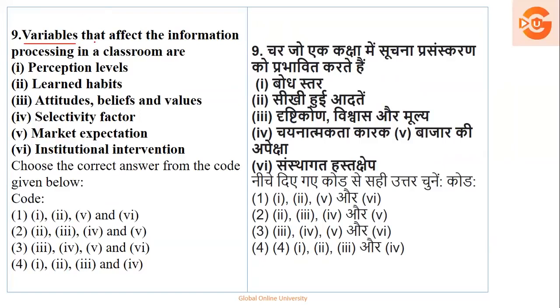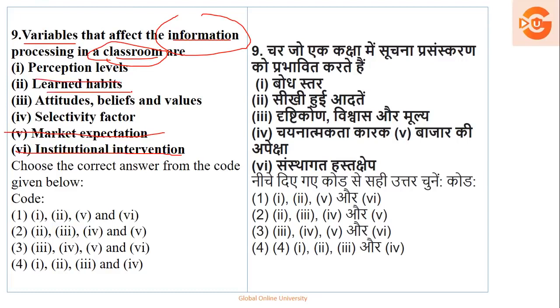So maybe आपको नहीं समझ आया है, just go to the question once again. Variables that affect the information processing in classroom. Information in classroom किस वजह से affect हो सकता है? So अगर आपको question confuse कर रहा है, just catch the catchy words. एक तो है आपका information, दूसरा है classroom. यानी आप बच्चों से interact कर रहे हो, तो उस particular interaction में क्या सबसे ज्यादा affect हो सकता है? Obviously, market expectation होगा नहीं. Institutional intervention hoga nahi.